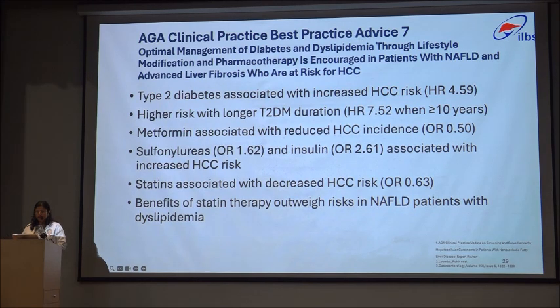Best practice advice 7 is optimal management of the comorbidities, diabetes and dyslipidemia, through lifestyle modification and pharmacotherapy. So type 2 diabetes has shown increased HCC risk with a hazard ratio of about 5. Also, the risk increases with increased type 2 diabetes duration, and metformin is associated with reduced HCC incidence, as sulfonylureas and insulin are associated with increased HCC. Statins are associated with decreased HCC, and the benefits of statin therapy outweigh risk in NAFLD patients with dyslipidemia.